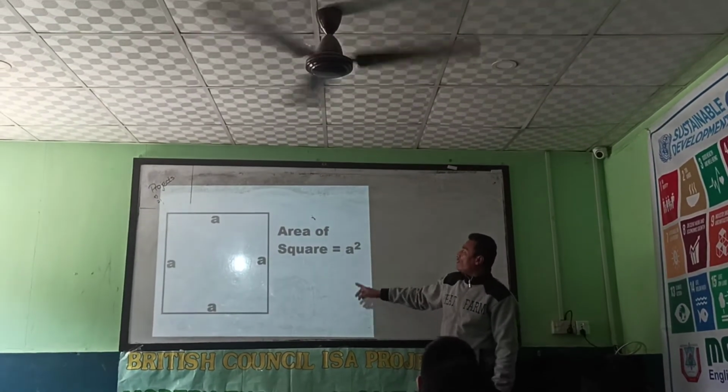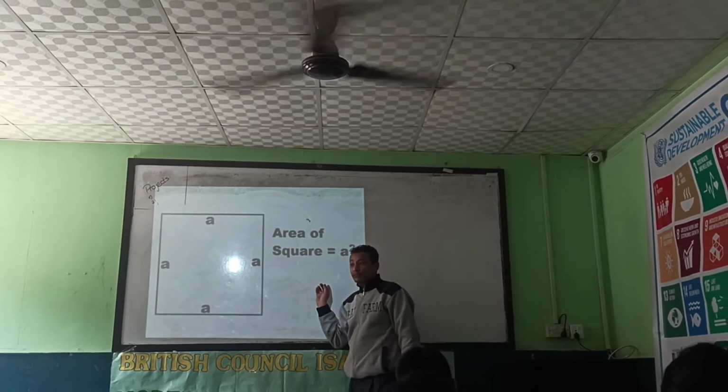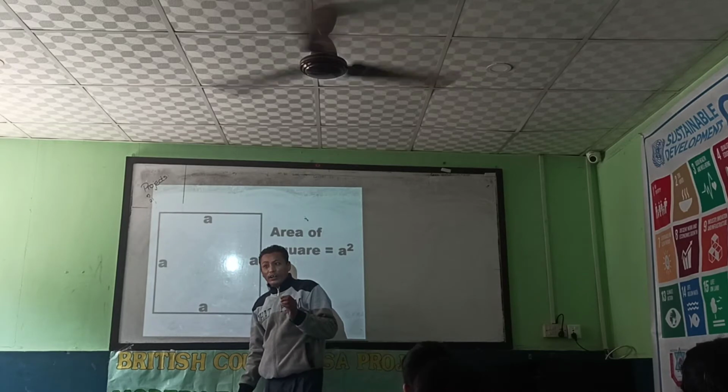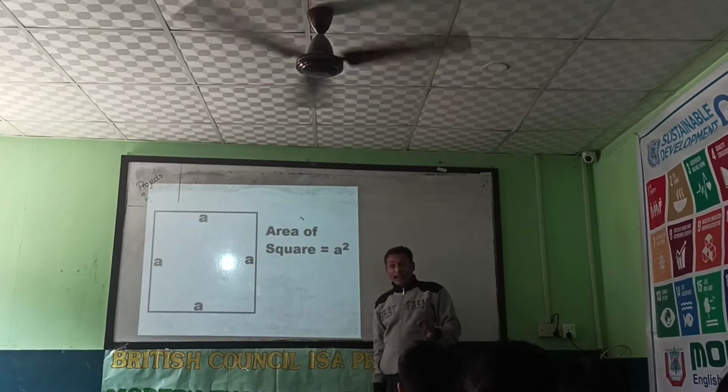After this we have area of square. Area of square is a square. Why a square? Because all its sides, length and breadth, are equal. So directly we can use the area of a square as a square.